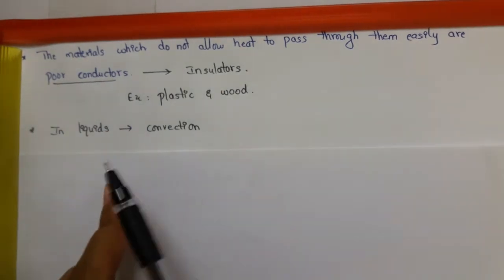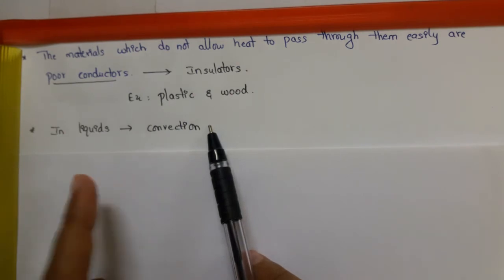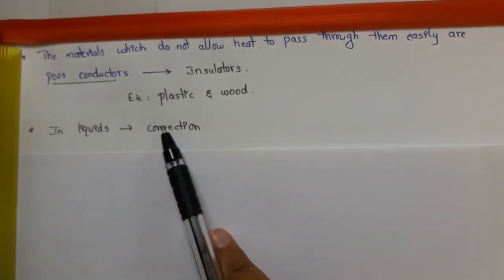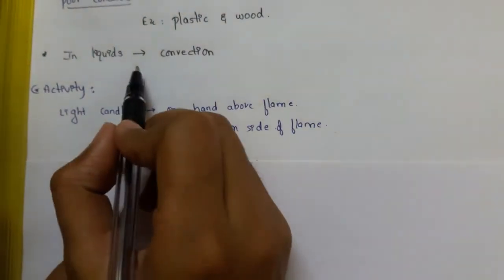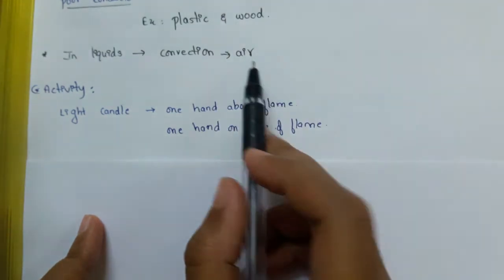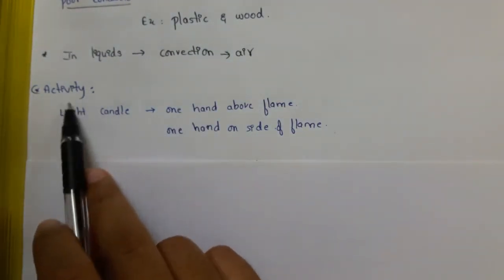So what about liquids? What about water and other liquids? Heat transfers through convection. Not only in liquids, in air also the heat transfer occurs through convection. So let us see by doing an activity.